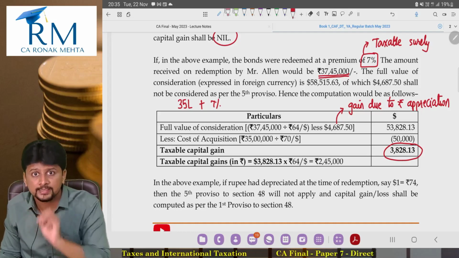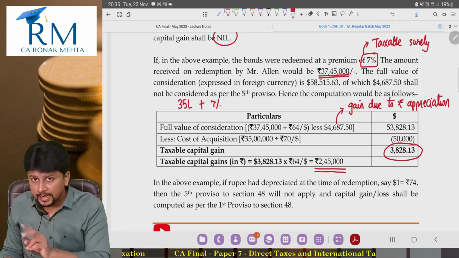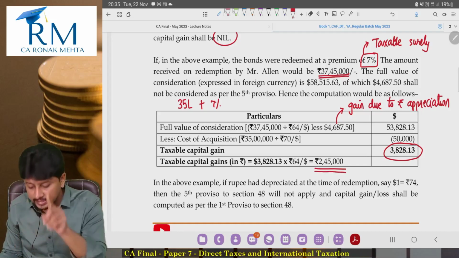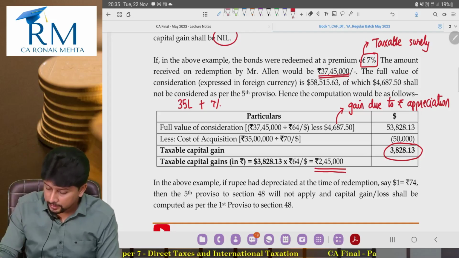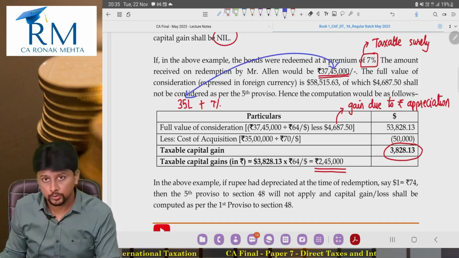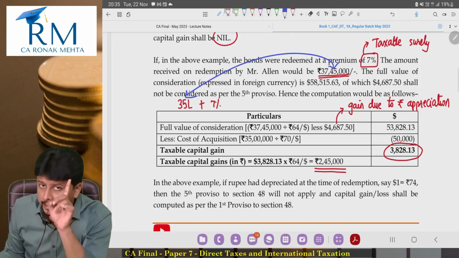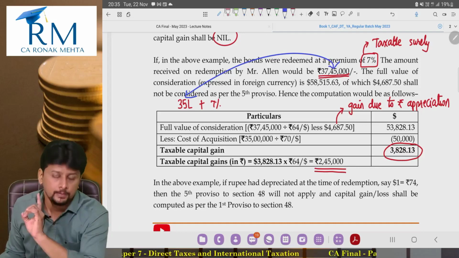So we are taking that 64 rate, 2,45,000. And if you carefully observe, 2,45,000 is the exact difference between 37,45,000 and 35 lakhs, the 7% premium. So it is only that 7% premium which is becoming taxed. It is not the rupee appreciation gain.